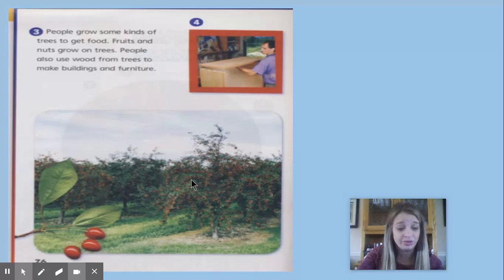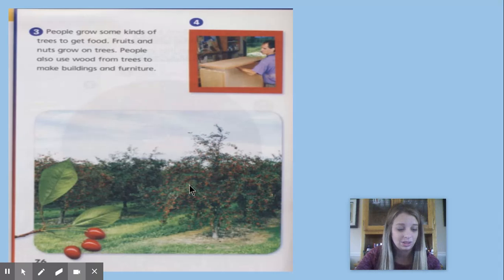And certain fruits, vegetables, and animals can only live in certain areas. People who live in cities are not able to grow and raise the food they need. Even though they get their food from markets and stores, it originally comes from farms, fishing boats, orchards, and ranches.